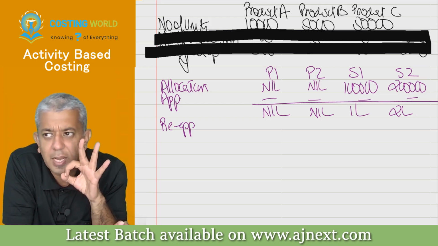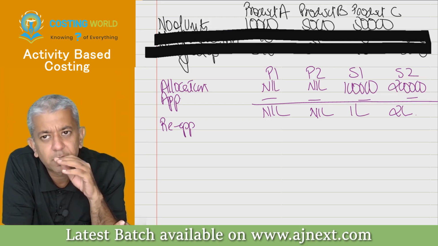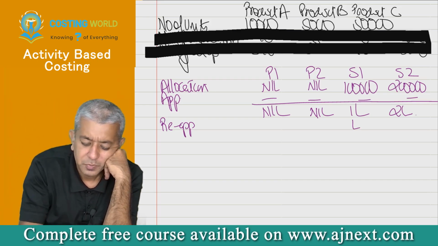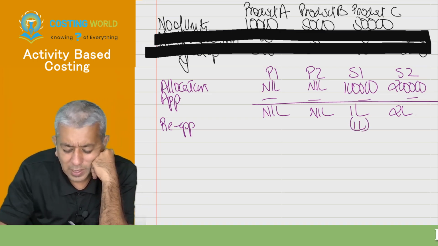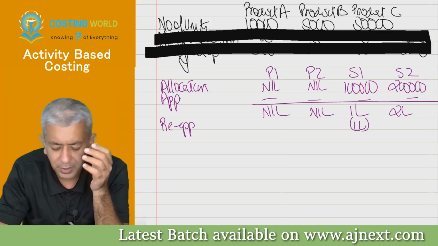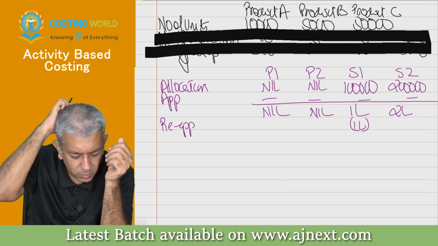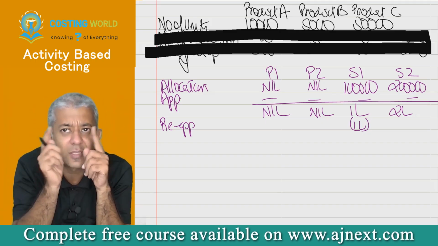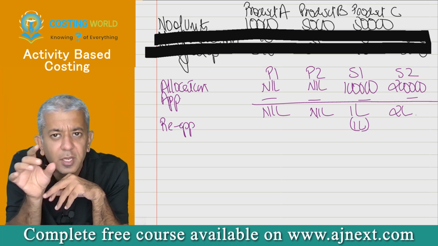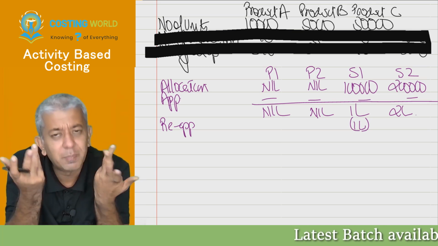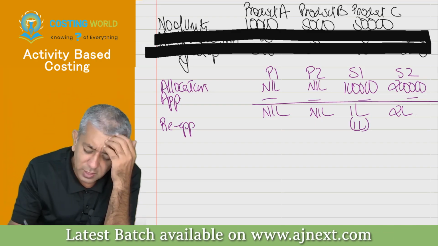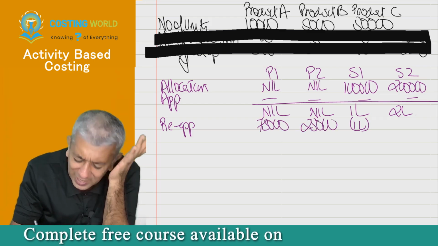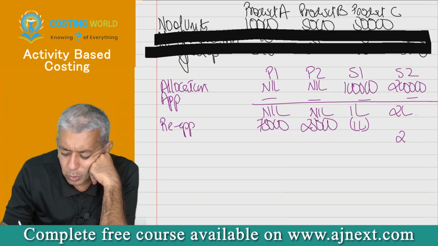Now there are three methods: direct, stepladder and reciprocal. Tell me which is the easiest? Direct. I'll follow that direct method only. I'll remove 1 lakh from here and I will transfer any amount to P1 and P2, any amount. Now any amount in this particular case, say that, you will remember that in the beginning questions, those guys used to give us a table of percentages divided up in the ratio of percentage. Okay, so something like that you can try to imagine. Some percentages are given. So 1 lakh rupees, I'll take any bifurcation of that. Say 75,000, 25,000, any such thing. 2 lakh rupees I'll reduce from here.